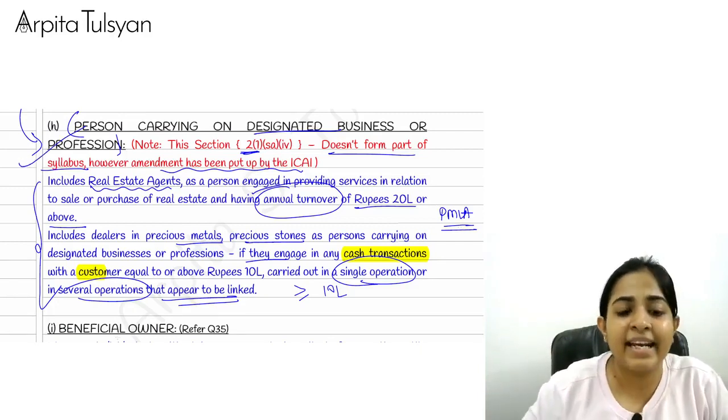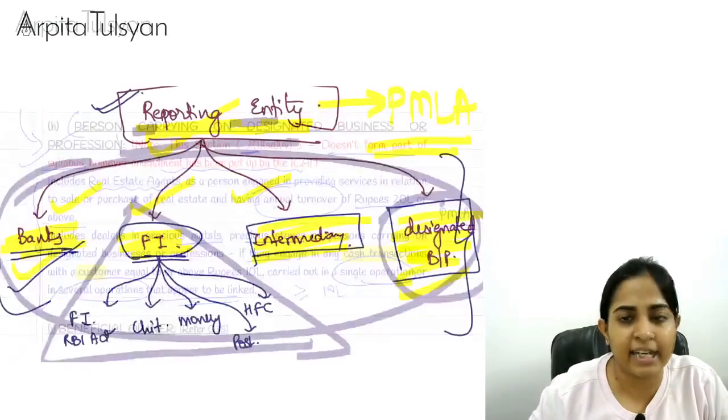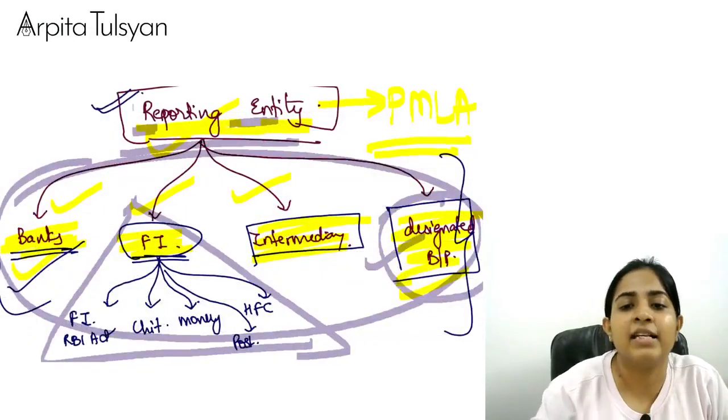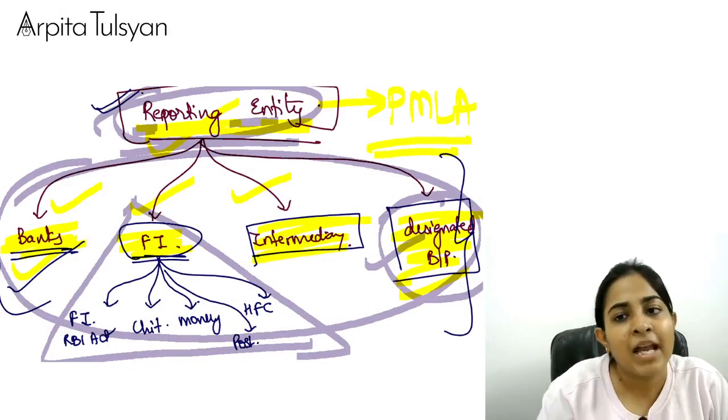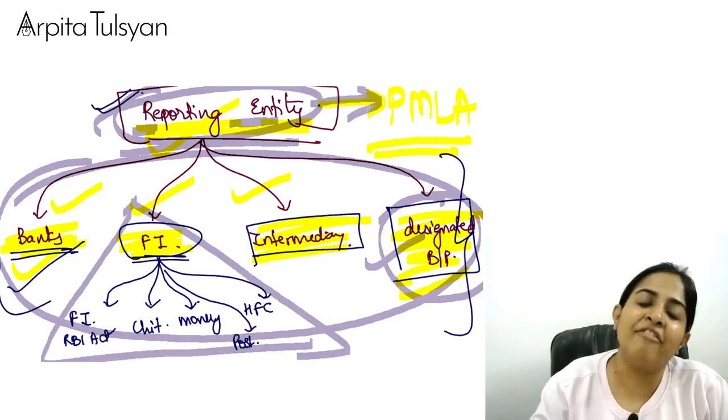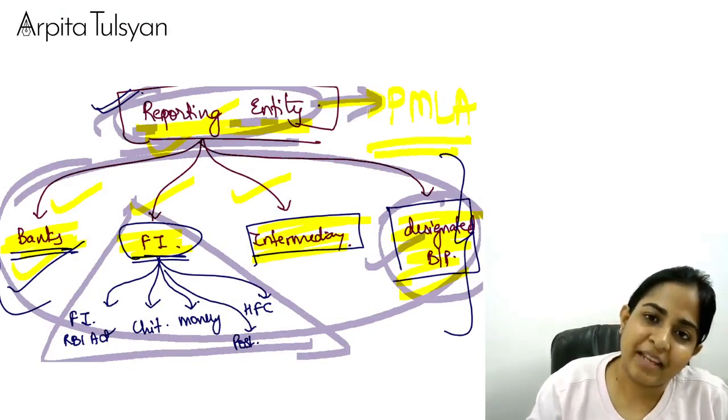Okay, and this designated person, the person who is carrying on designated business or profession, he is a part of reporting entity. So PMLA is going to be applicable to every reporting entity. Very clear with this?